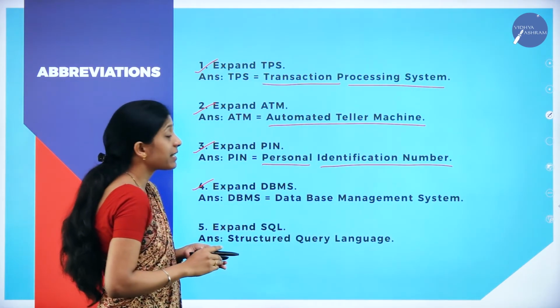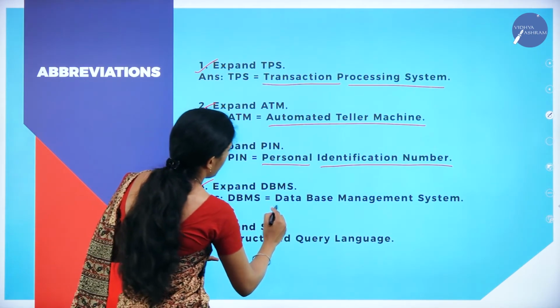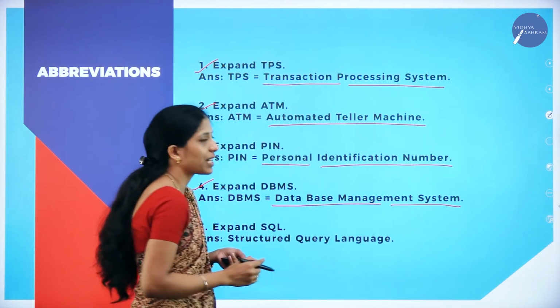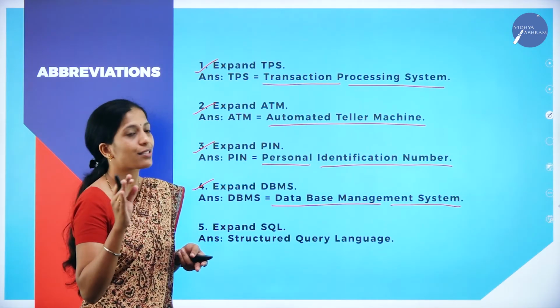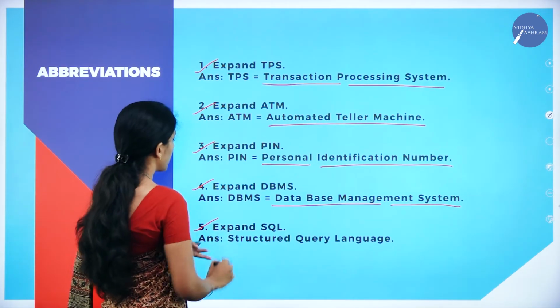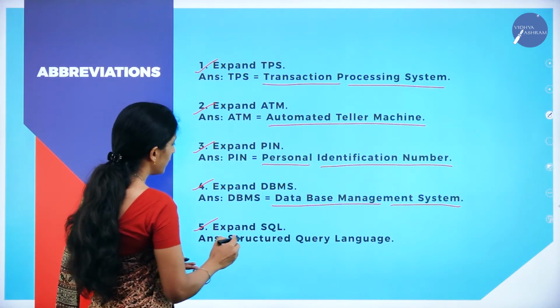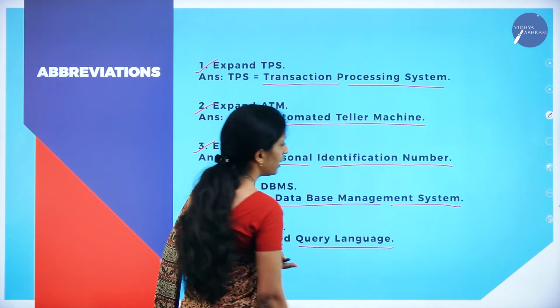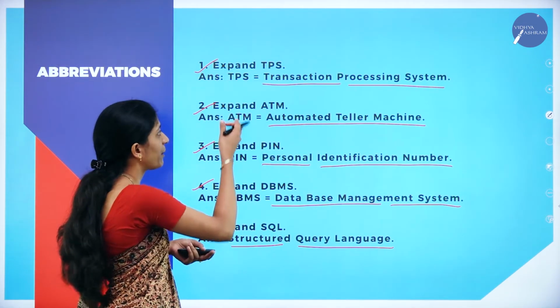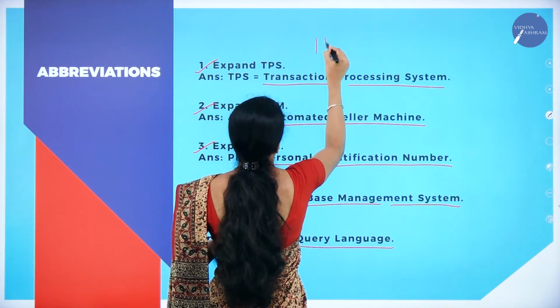Next one, expand DBMS, Database Management System. Next one is expand SQL, that is Structured Query Language. These types of abbreviations they might ask for 1 mark.